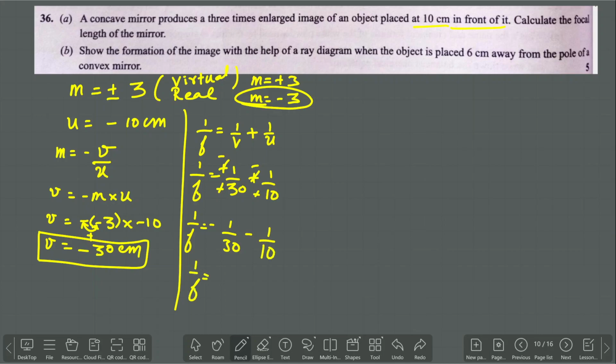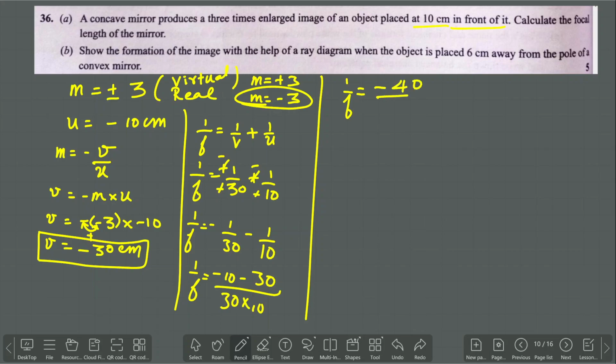1 by f is equal to 10 into minus 1 minus 10 into 1, and 30 into minus 1, so 30 into 1, over 30 into 10. So 1 by f is equal to minus 10 minus 30, that will become minus 40 by 30 into 10. So f is equal to minus 30 into 10 by 40. 0, 0 cancel each other. So f is equal to minus 30 by 4.